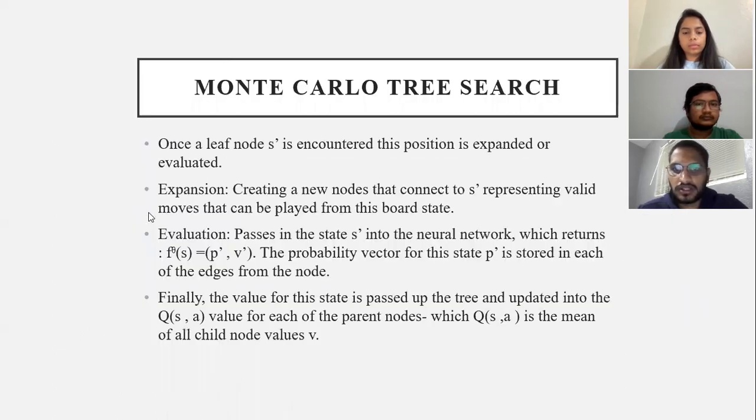In this Monte Carlo tree search, once a leaf node is encountered, the position is expanded and evaluated. Expanding is creating new nodes connected by edges representing valid moves that can be played from the board state, while evaluation passes the state into the neural network, which returns f_theta(s) = (p, v). This is the output we are getting. The probability vector p of the state is stored in each of the edges from the node. Finally, the value of this state is passed up the tree and updated into the Q(s,a) value for each of the parent nodes, where Q(s,a) is the mean of all the child node values v. The next part will be continued by my teammate.